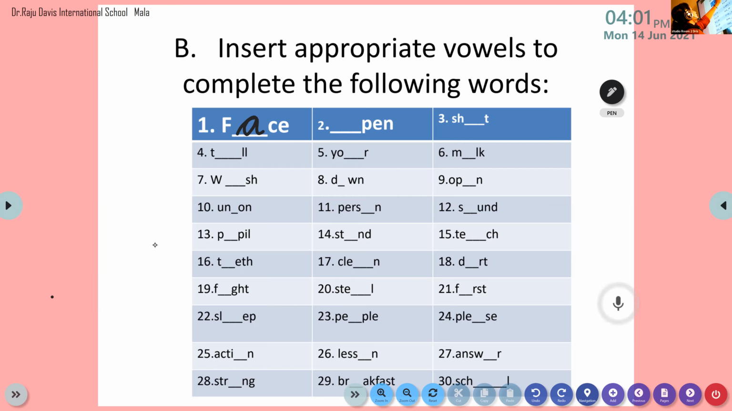Dash P-E-N. So which letter has to be inserted here? A. How come A? Look at your book. Which letter? We were asking you to insert only vowels. There are only 5 vowels. Which letter is the correct one to be inserted there? Yes, come on. I'll move on to the next person if you're not sure.